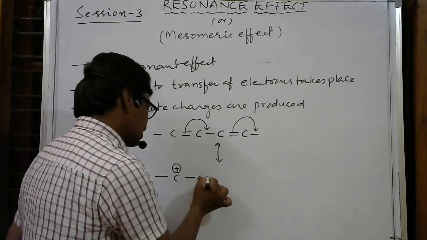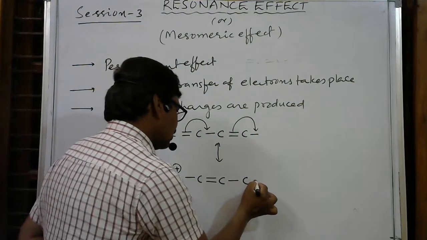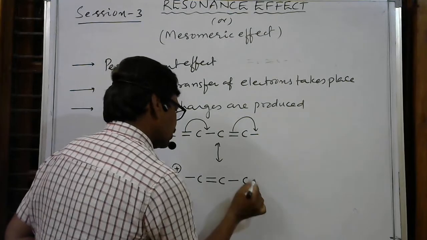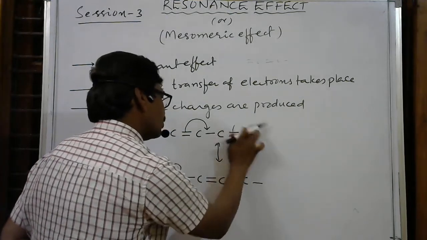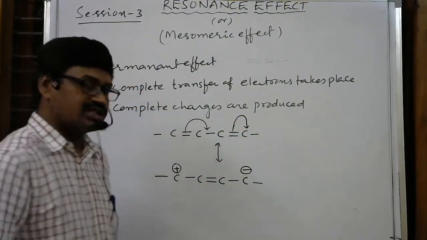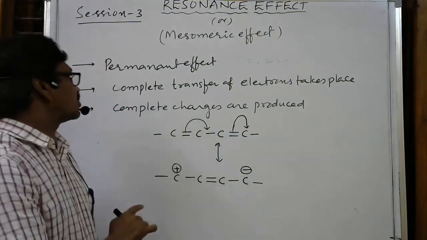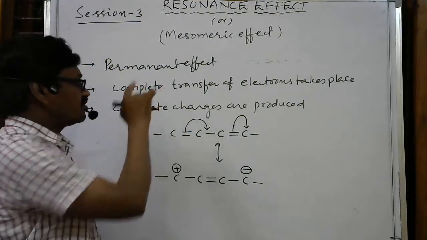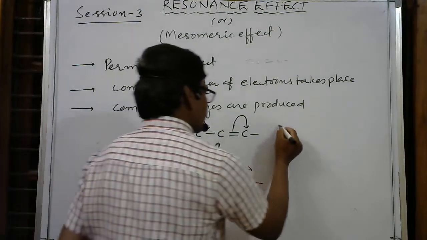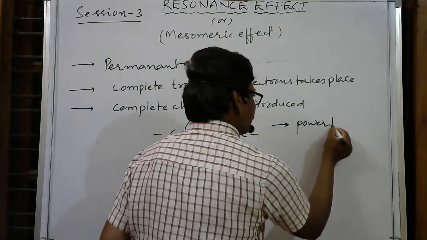Then this single bond becomes a double bond now, and this double bond becomes a single bond, and it will move to this side. Otherwise, if the conjugation ends here, this electron pair shifts from here to the carbon. This carbon now takes a negative charge. Like this, complete positive and complete negative charges are obtained during this process. So it is a permanent effect, complete transfer of electrons takes place, and complete charges are produced. And one more thing is that it is stronger, a powerful effect.